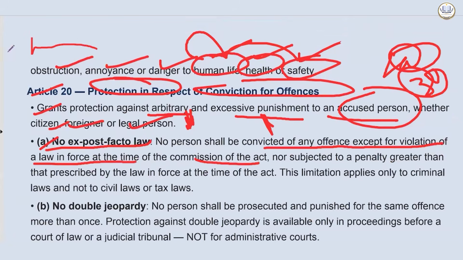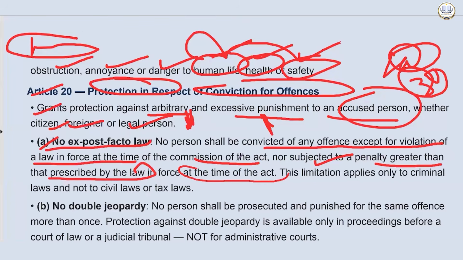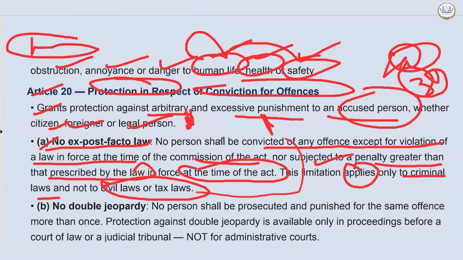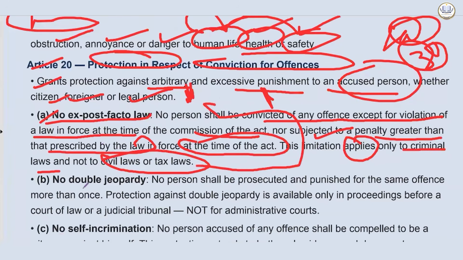It's not like retrospectively they will increase the quantum of punishment or anything. At the time they committed the crime, if there existed a law where there was a certain procedure and quantum of punishment was decided, that only will be applicable, nor subjected to a penalty greater than that prescribed by the law enforced at the time of the act. This limitation applies only to criminal laws and not to civil laws or tax laws. Tax laws, we can go retrospective and it has been done many a times.